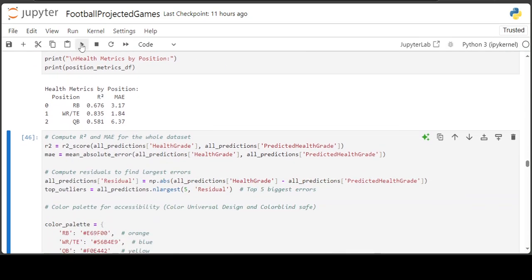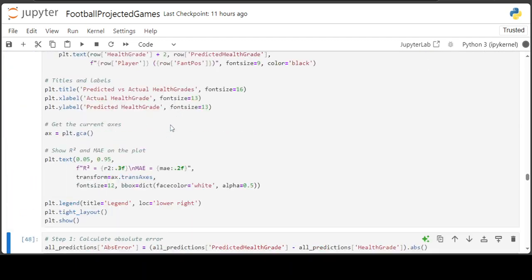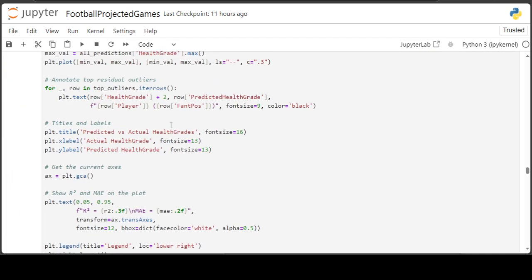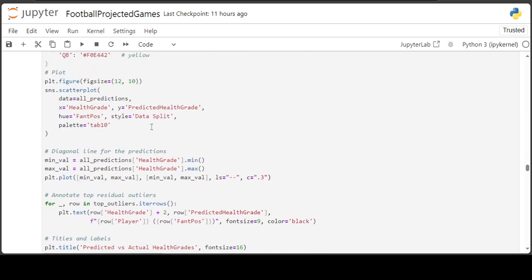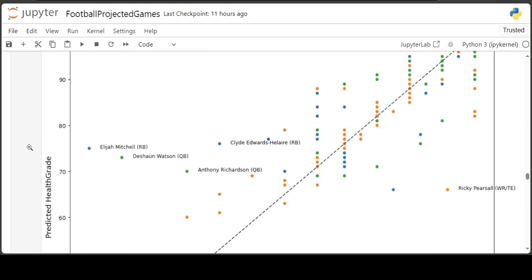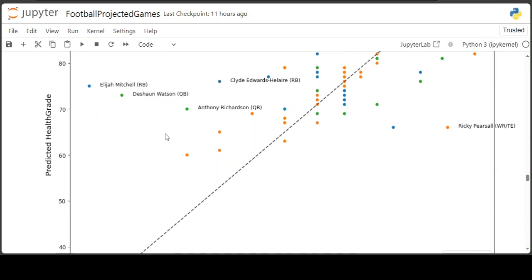Then let's see if the outliers are still there in the Seaborn matplotlib chart. Huh, that's interesting. Anthony Richardson came up again. It's at 70.